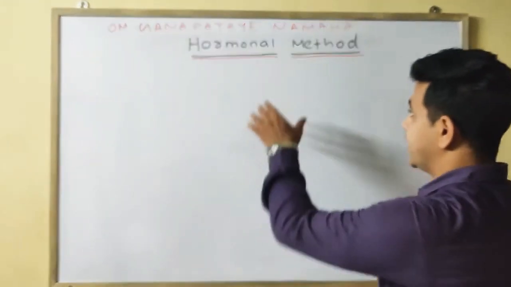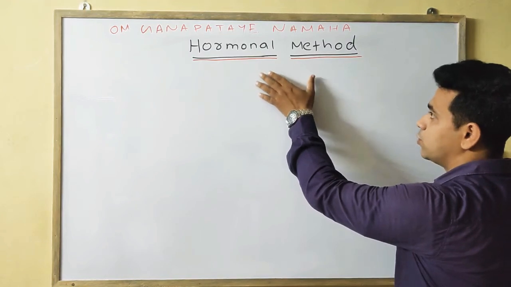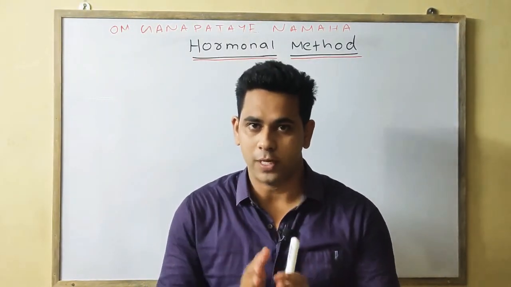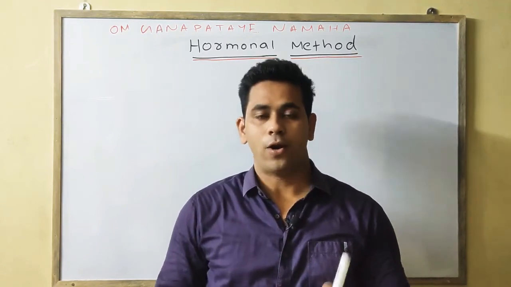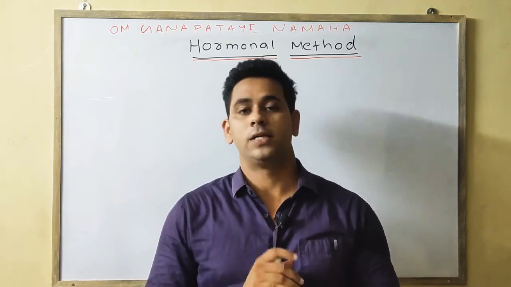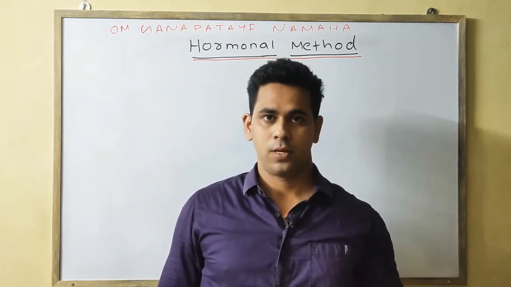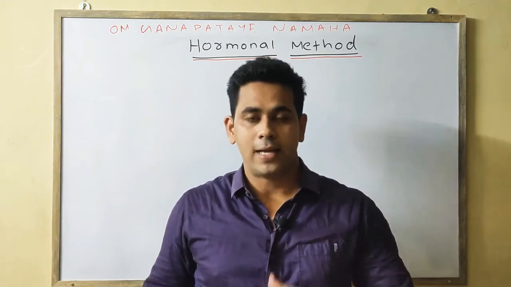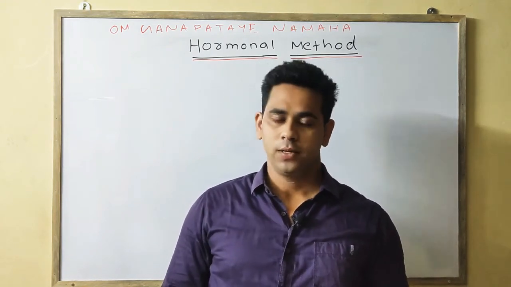The hormones which are used help in inhibiting the ovulation, and also create an unsuitable environment in the uterus, by which it prevents the implantation and thus the pregnancy is prevented.